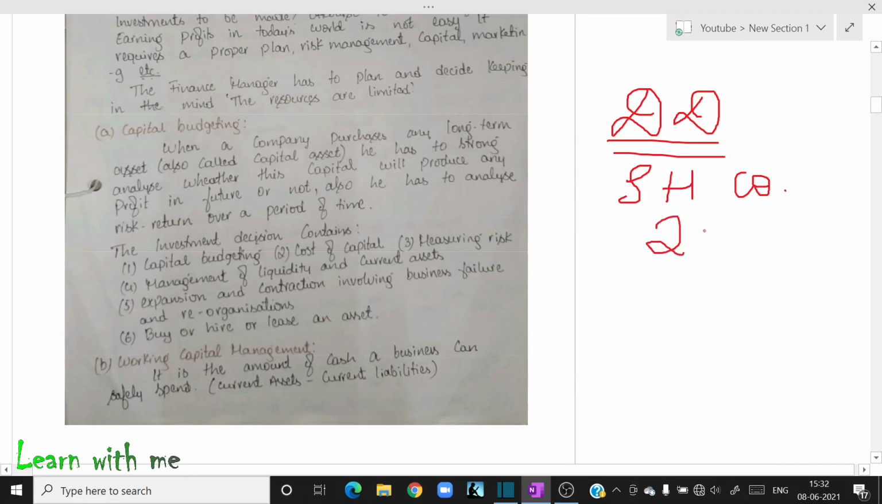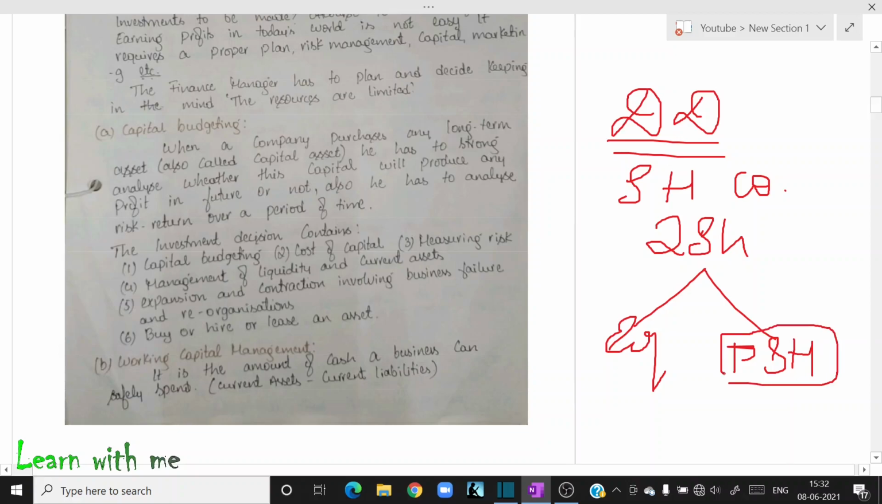There are two types of shareholders in a company. Agree? Who are they? The first one is equity shareholders. The next one is preference shareholders. The preference shareholders will get a preferential right before the equity shareholders. After the preference shareholders, the equity shareholders will get a right.